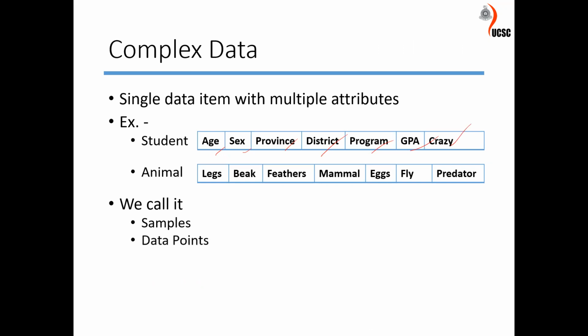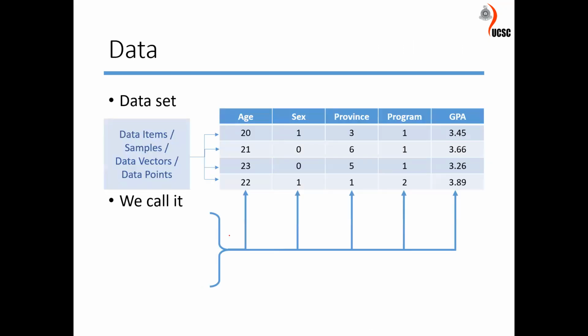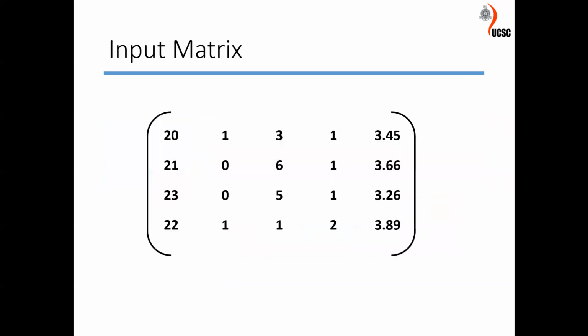These data points we can call samples, data points, data vectors, or data items. So this is a data set, and these are the features of that data set. We can call these columns features, attributes, dimensions, or variables.